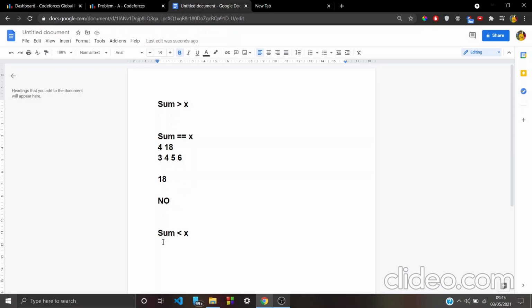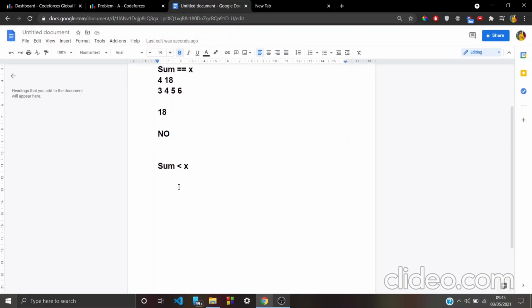The second case is when x is greater than the sum. When x is greater than the sum, we don't have to care whether we rearrange or not. Let's see the test case again, 3, 4, 5 and 6. Let's consider x as 100.